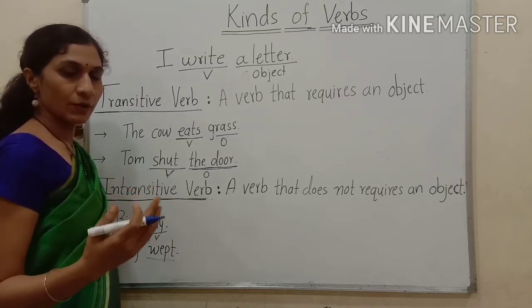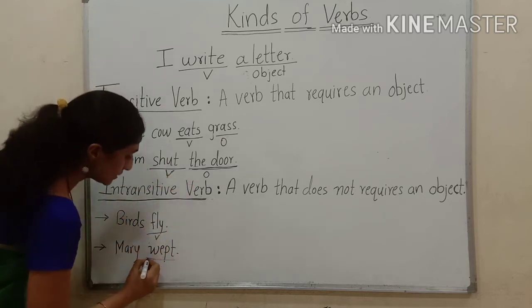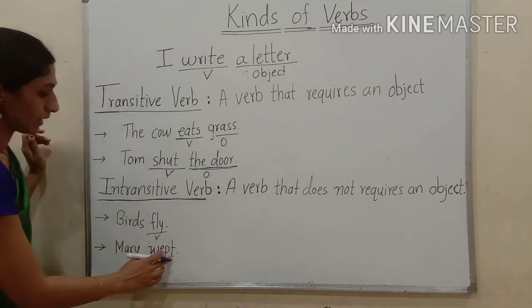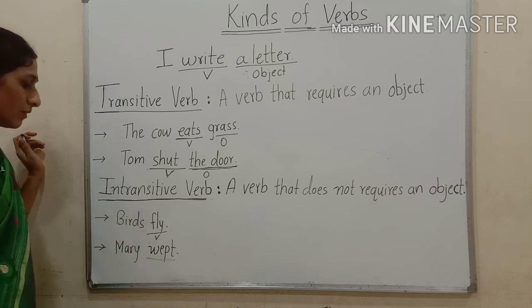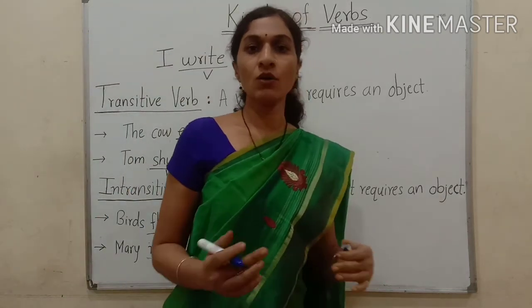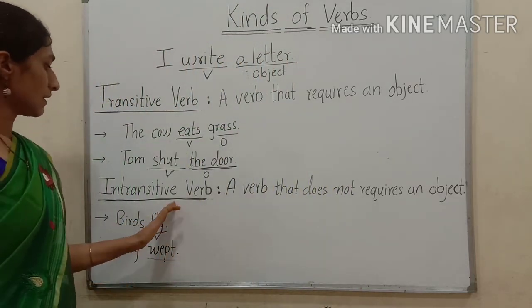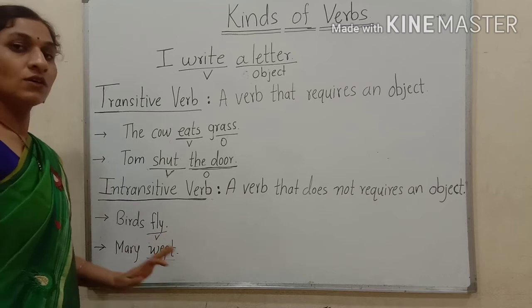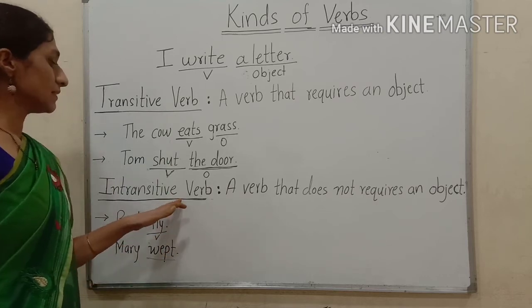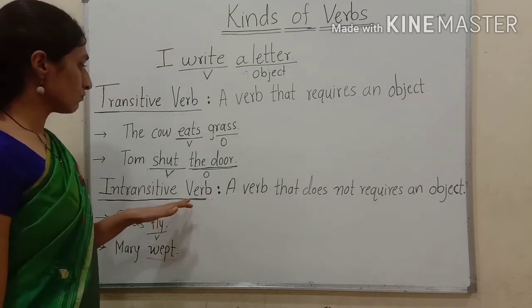This is the verb, and wept is the second form of the verb. There is no object added to wept. So wept is an intransitive verb. Verbs that do not require an object are called intransitive verbs. Here fly and wept are intransitive verbs because they do not require an object.